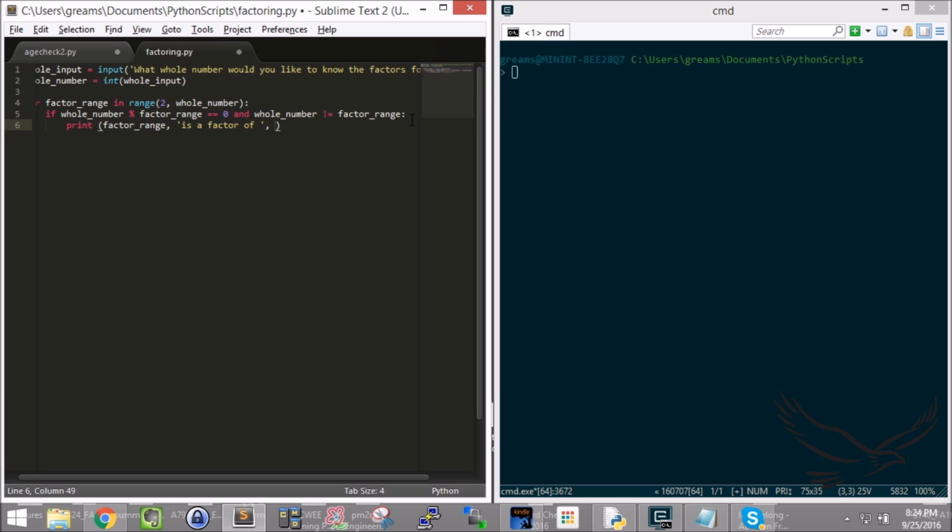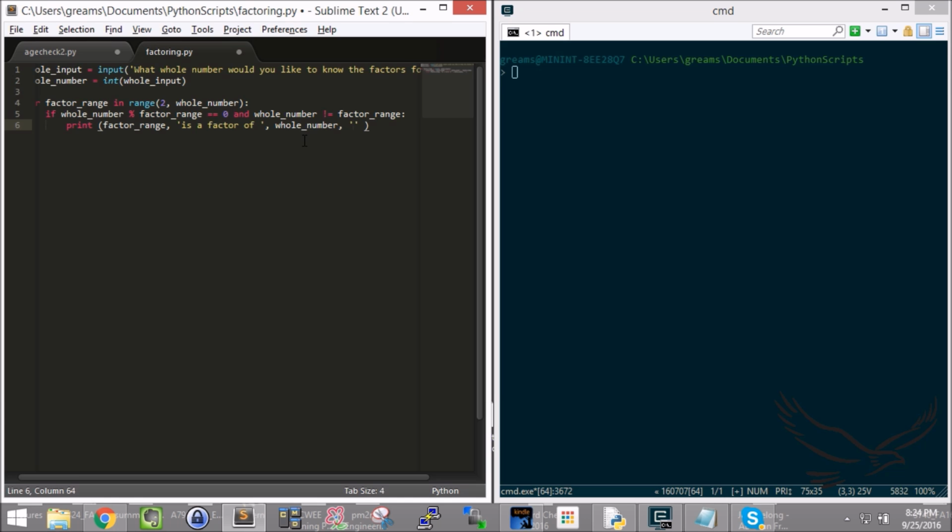Remember, I'm using the print command's function of stringing together things. So I'm saying the number we're working on now, so maybe it's 2, 2 is a factor of, and then I'm going to put whole number, comma. So I'm saying that number is a factor of the whole number. Good job.